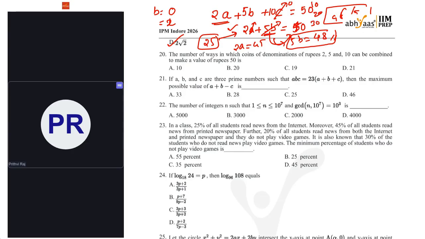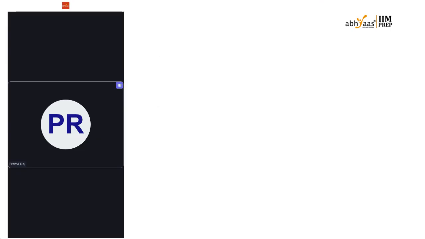So in how many ways can I arrange this? If I keep C as 0, B will be taking 0, 2, 4, 6, 8, and 10 also.